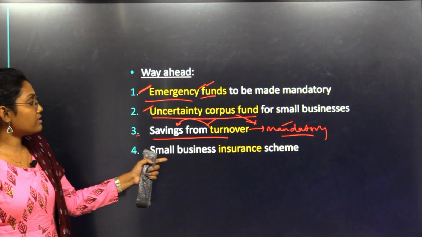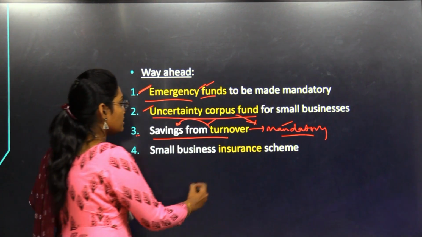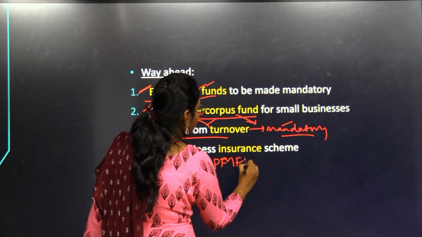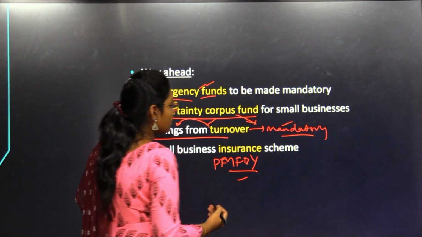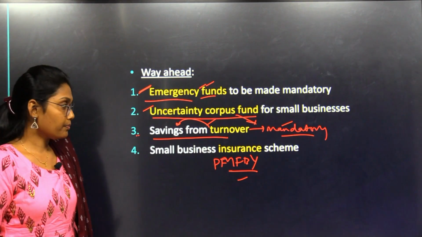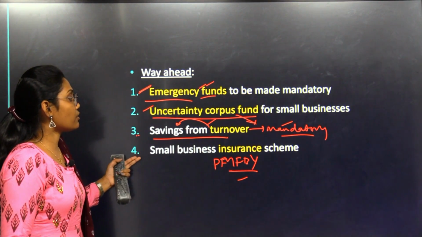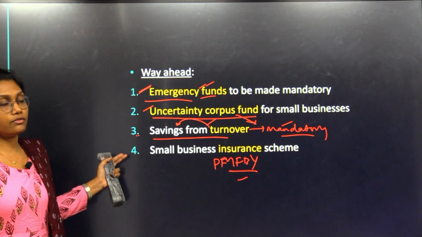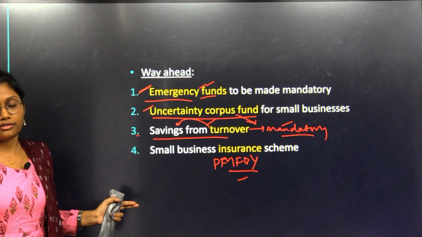And also a small business insurance scheme. Like we have insurance schemes such as Pradhan Mantri Fasal Bima Yojana in the agriculture and farm sector, if we can maintain an insurance scheme for small businesses too, that will also save the lives of these business owners.